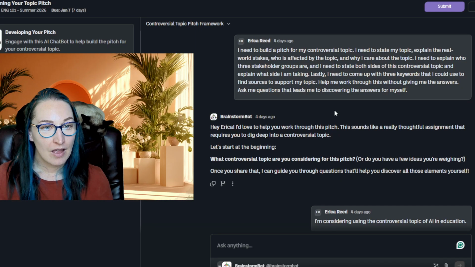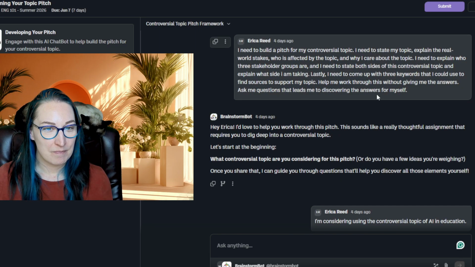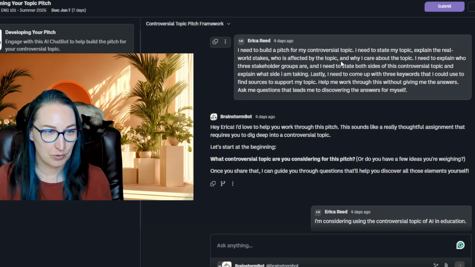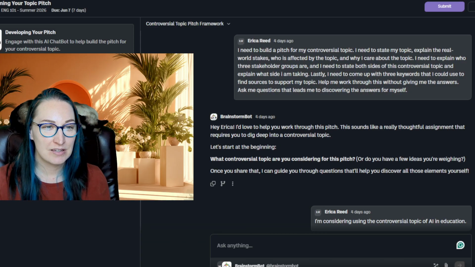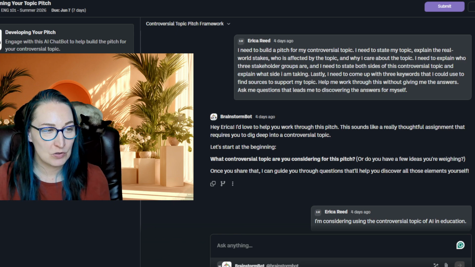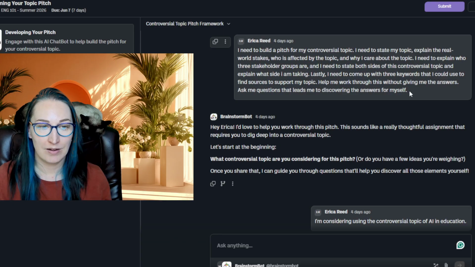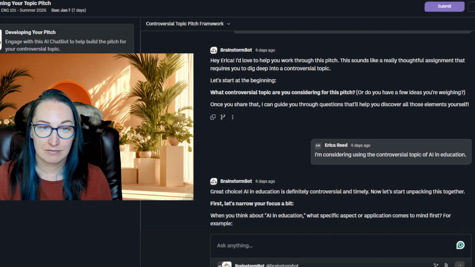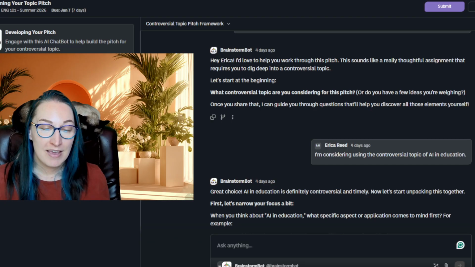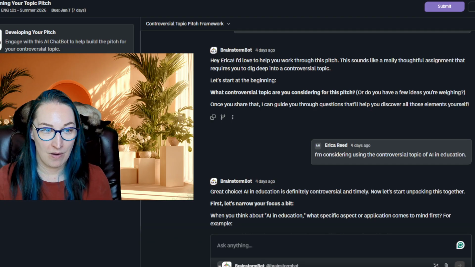Cool. So this was my initial prompt, and when you hit launch chat, it is going to have information already set up, and I believe this message right here, as soon as you hit launch chat, is the prompt that it's going to run automatically, and this is its response: what is the controversial topic you are thinking about?